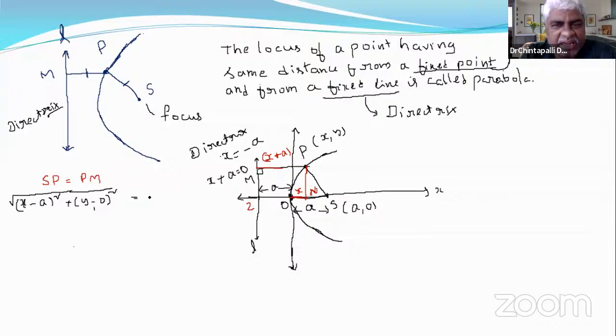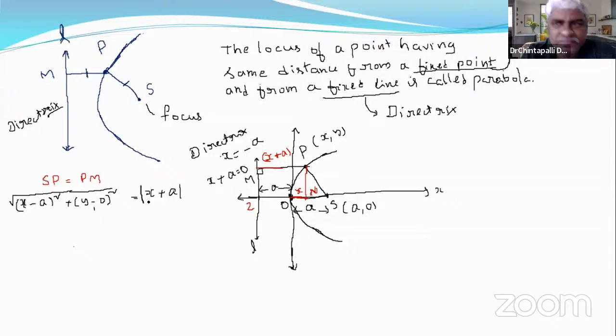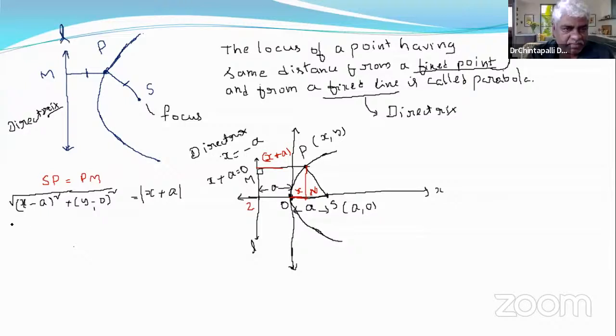As we just calculated, the distance from P to M is x plus a. To indicate distance, always use mod, because it may be positive or it may be negative. When we put mod, it is always positive, right? Yes, sir. Now, squaring on both sides. While squaring on both sides, expand.